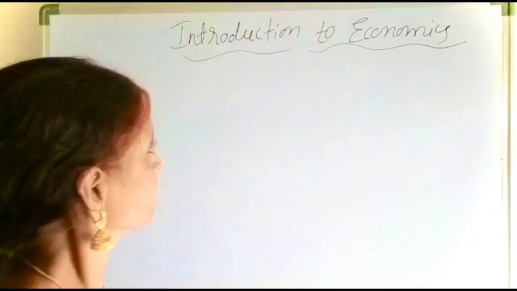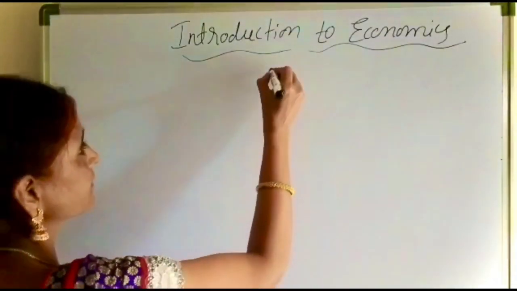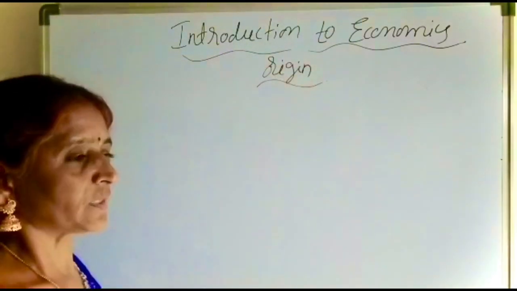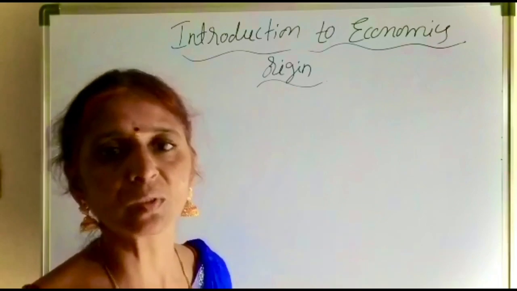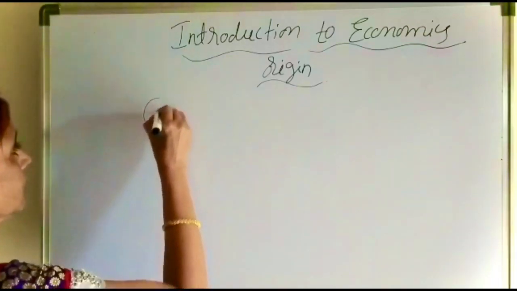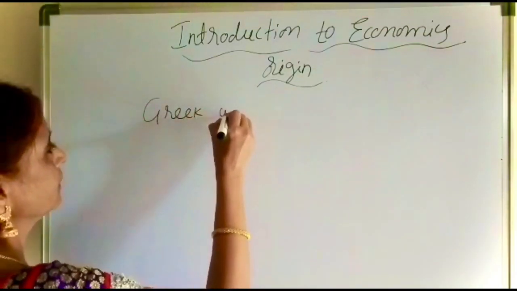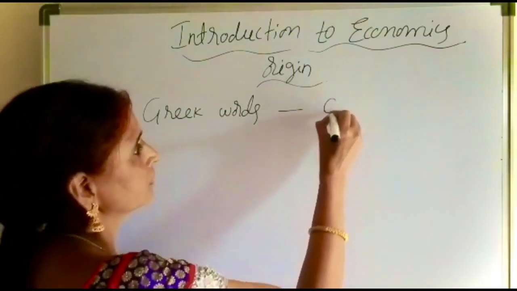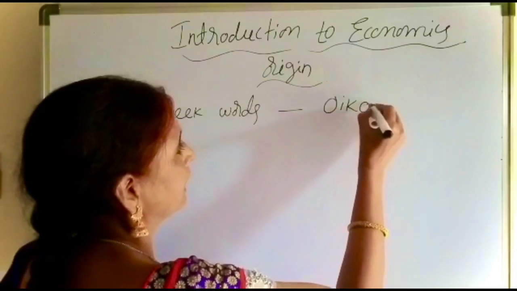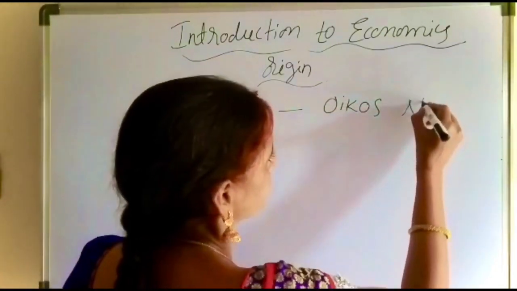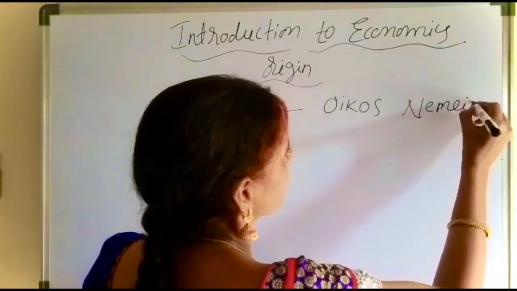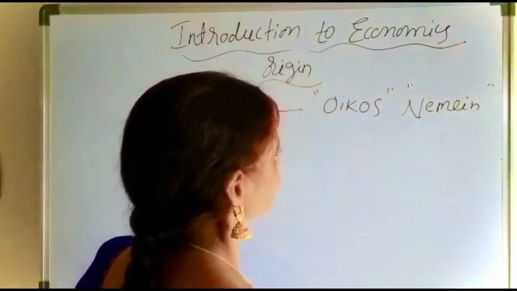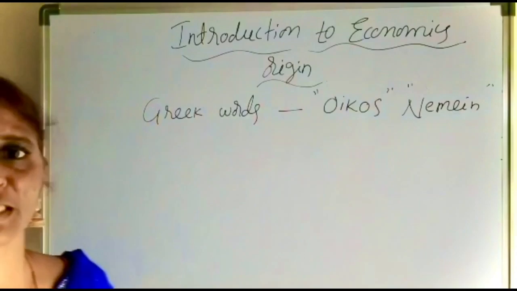And economics owes its origin. What is the origin of economics? Economics owes its origin from the two Greek words. What are the two Greek words? They are okio and nimen. Economics owes its origin from the two Greek words, okio and nimen.